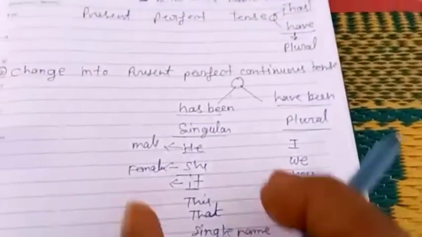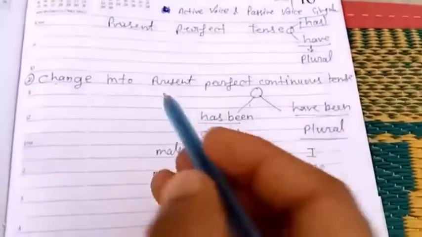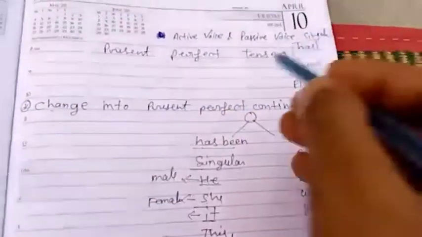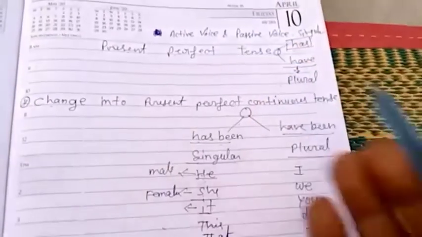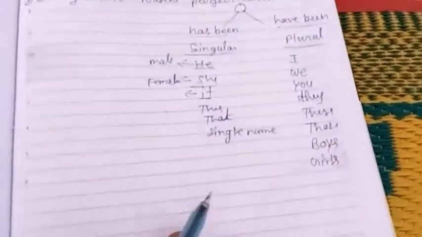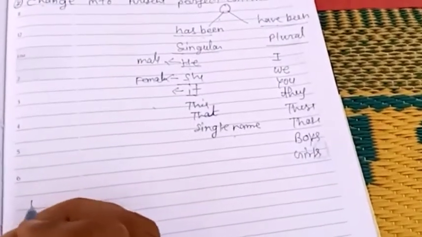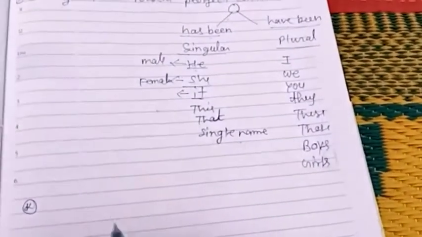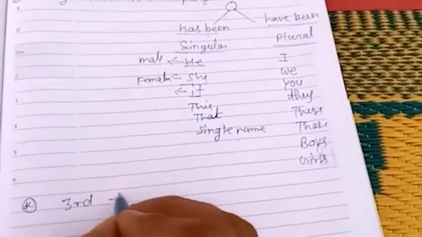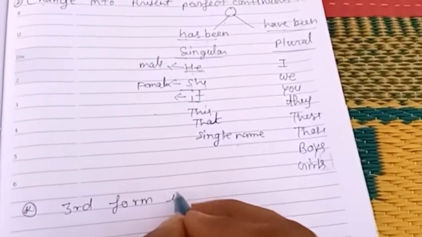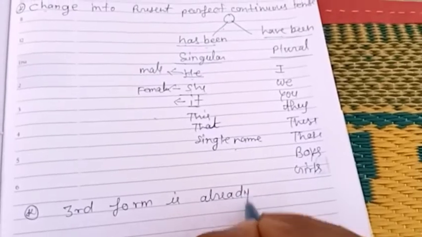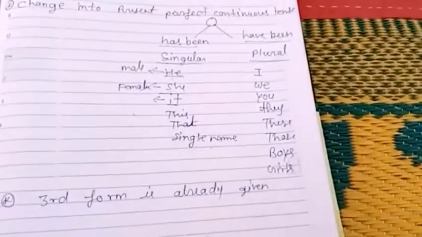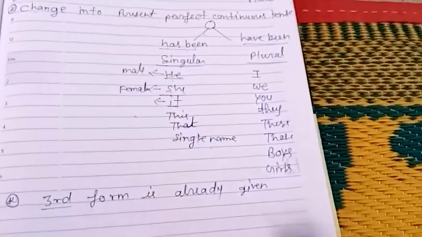So this is about numbers. So we are on the present perfect continuous, and we are studying present perfect tense of how we can transform active voice into passive voice. So now let me write here the rule. So first rule, my dear brothers and sisters, and it is very easy. In present perfect tense, third form is already given. So if third form is already given, you need not use your extra mind. You have to write third form as it is.